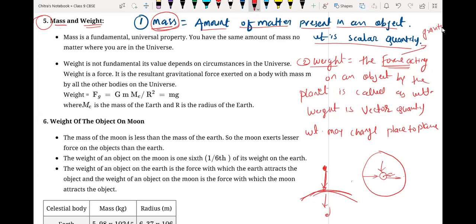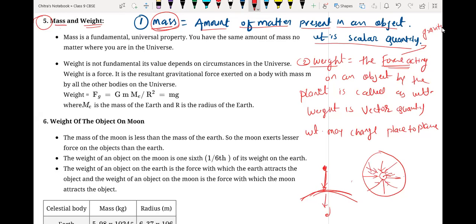Upward side, and then again gravitational force is working from the downside. Means if the object is at the center, then from all the possible directions, equal and opposite force is going to apply on that. That's why the resultant force is zero.